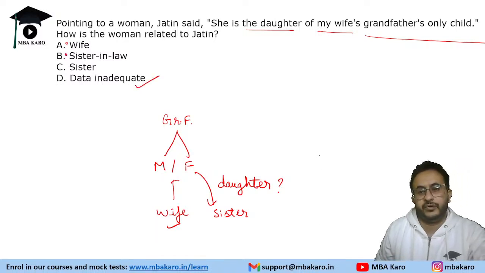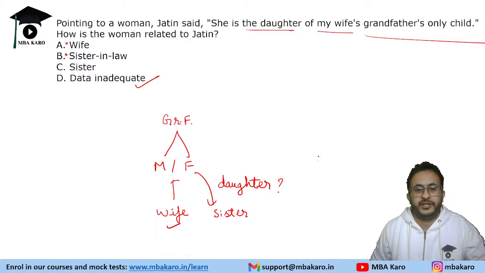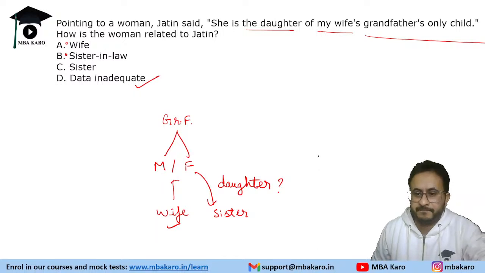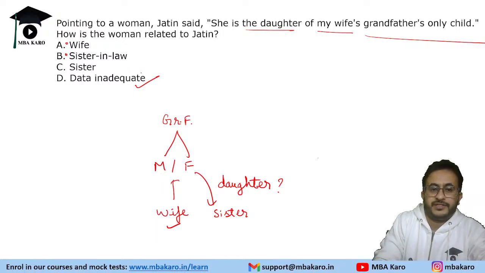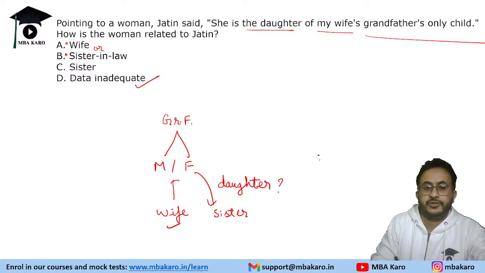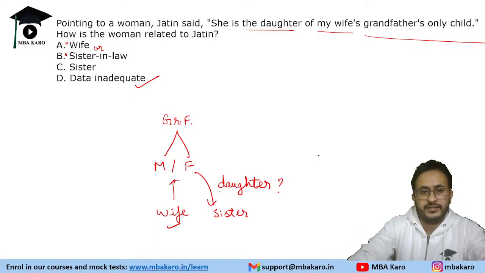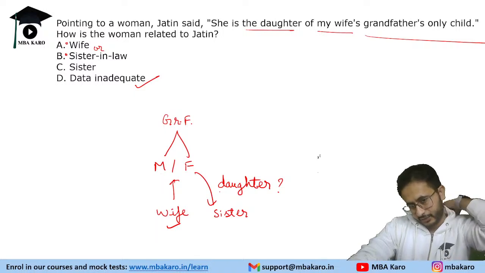The data is inadequate to answer this question. It can be the wife also. Suppose there is no other daughter, then it will be the wife. So it is not sufficient to answer the question because it can be the wife or it can be the sister-in-law. So the answer is data inadequate. What if the wife is the only daughter of that parent? We do not know how many daughters their parent has. It can be the wife, it can be the sister-in-law. So we cannot say that it is a definite one. So data is inadequate to answer this question.